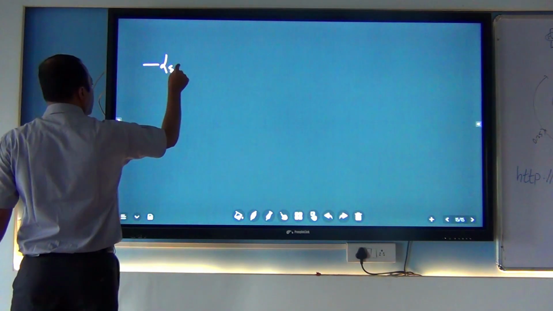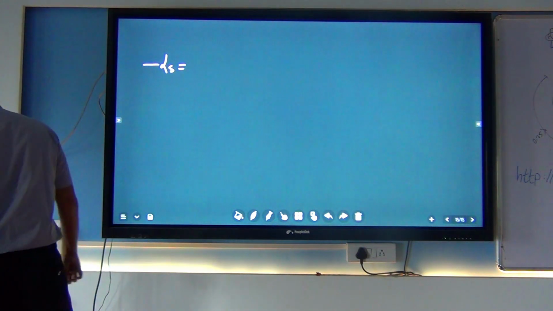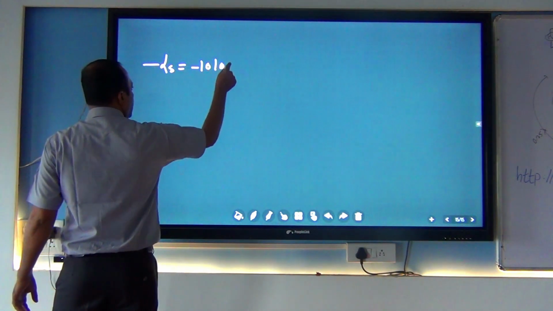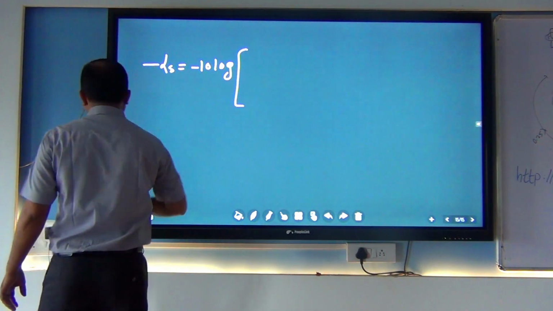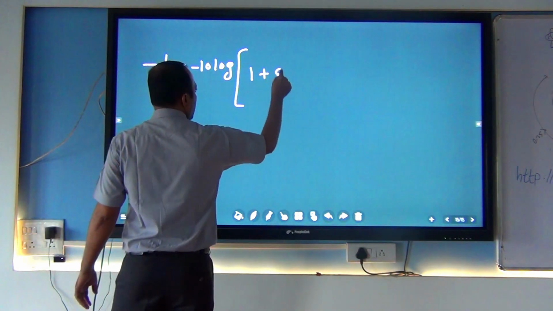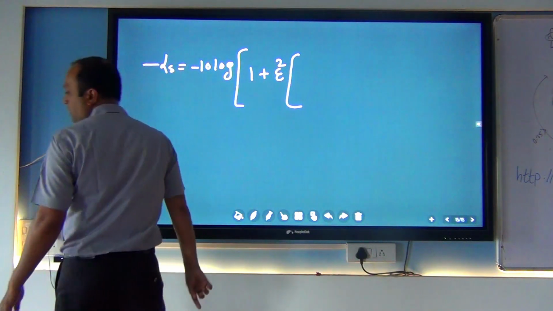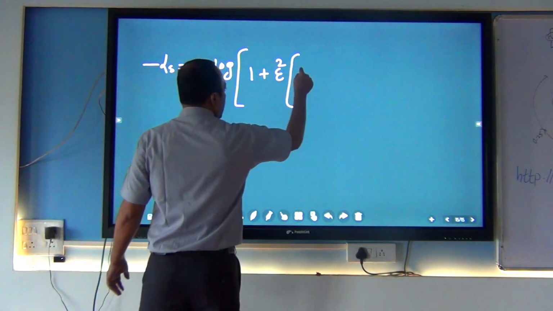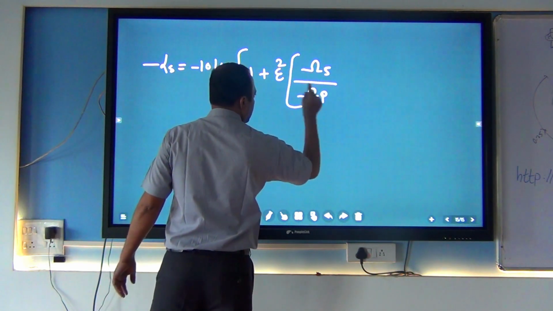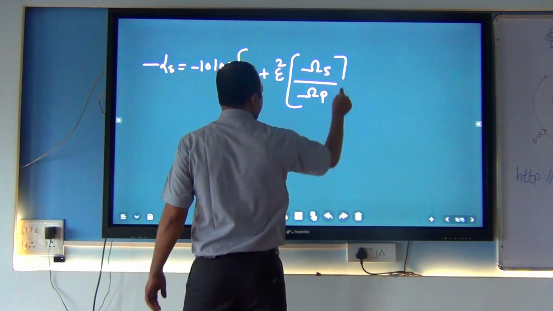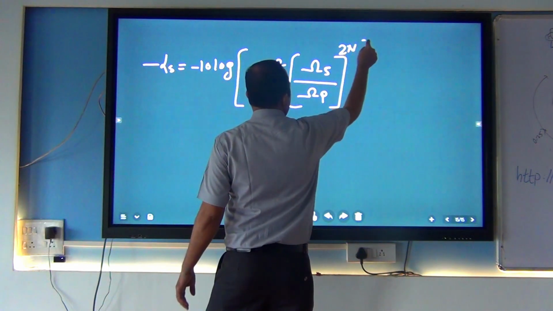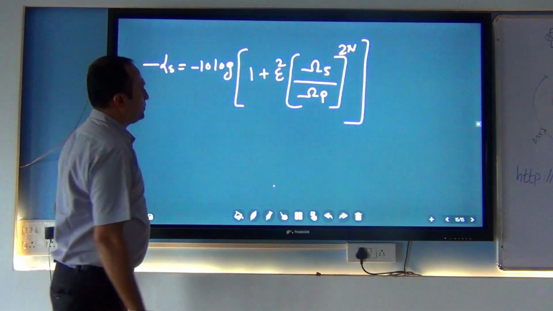Alpha s is equal to minus 10 log in a bracket, 1 plus epsilon square into (stop band frequency divided by pass band frequency) raised to 2n. This is one equation we have.